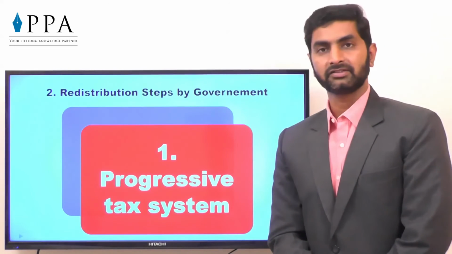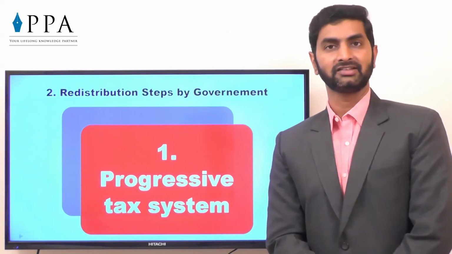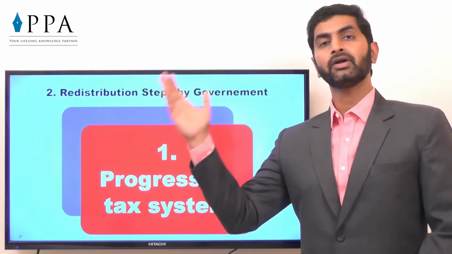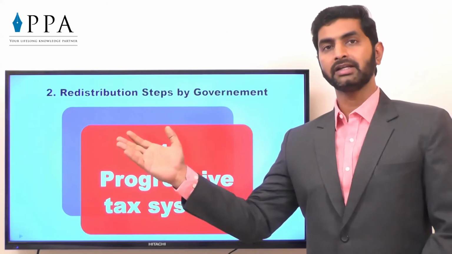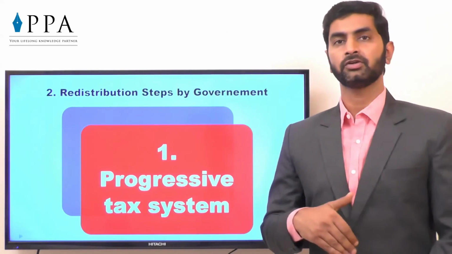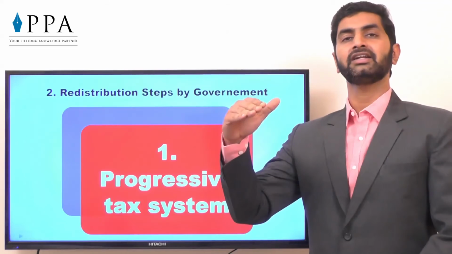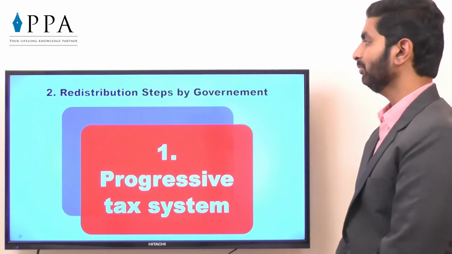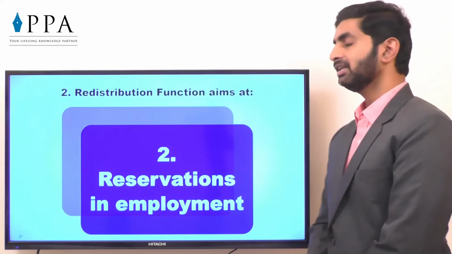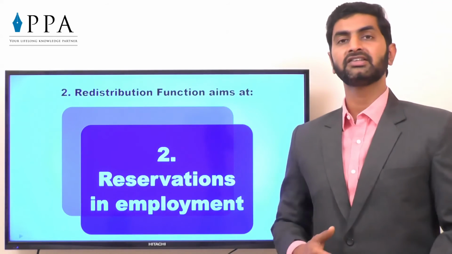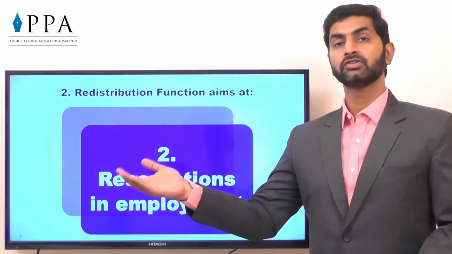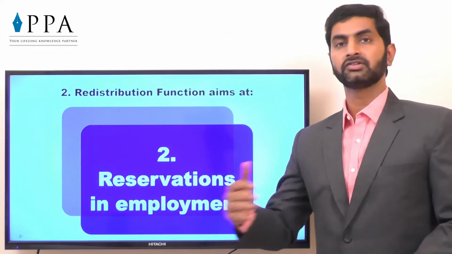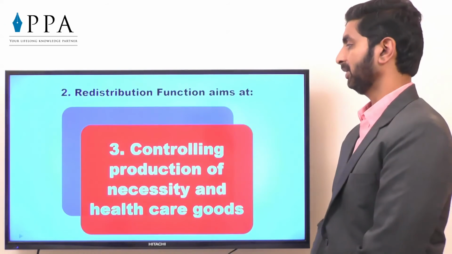Now what steps government takes for this redistribution? First, progressive tax system. As we know, direct taxes are progressive in nature. You earn more, you pay more. The amount earned from the taxes on the higher income group shall be utilized for the benefit of the lower income group. Gradually they will enter the higher income group, they will contribute taxes and that shall be utilized for the lower income groups. That is progressive tax system. Reservations in employment, that we have already discussed, that there is a reservation on the basis of caste for those for whom the opportunities were not there, so they will get an opportunity. For handicapped people, for girls also some reservations can be introduced in employment.